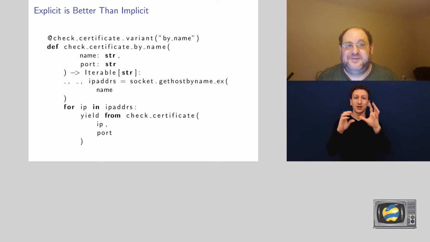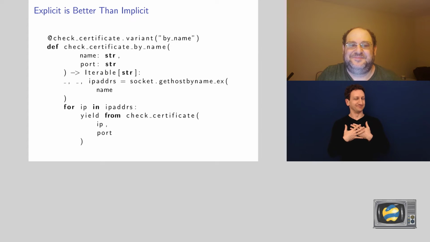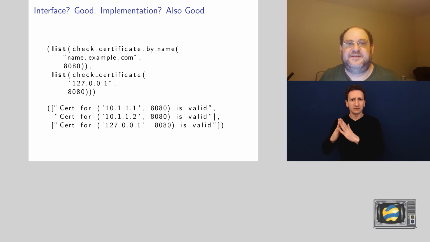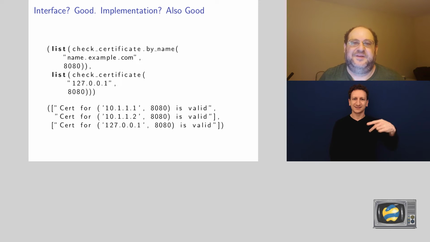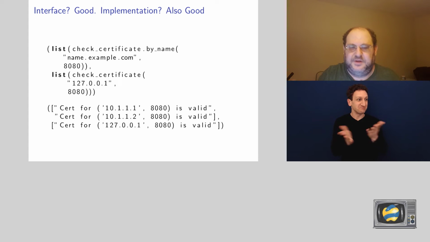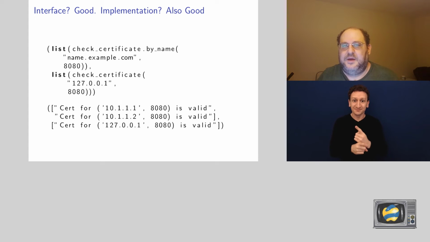Even the decorator is a little bit nicer. But the implementation, that looks nice. check_certificate.by_name, name example.com, check certificate. This looks great. Great interface, great implementation. Everything is super explicit. And surely we are done, because what can be better than that? It's explicit, it's good interface, it's good implementation.